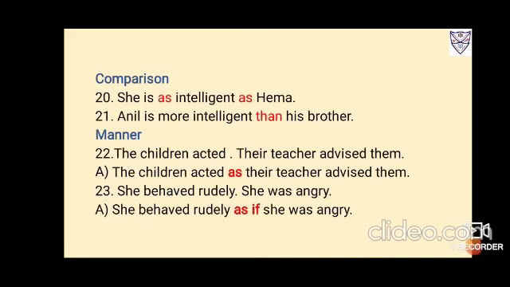Now manner, that is as and as if. The children acted, the teacher advised them. How did the children act? As their teacher advised them. This shows manner. She behaved rudely, she was angry. So she behaved rudely as if she was very angry.